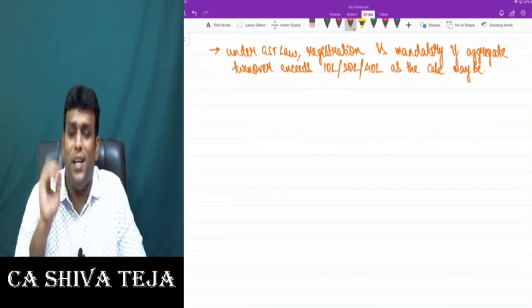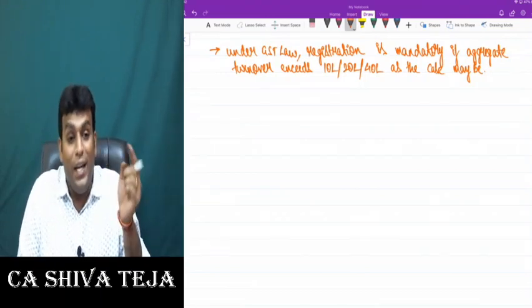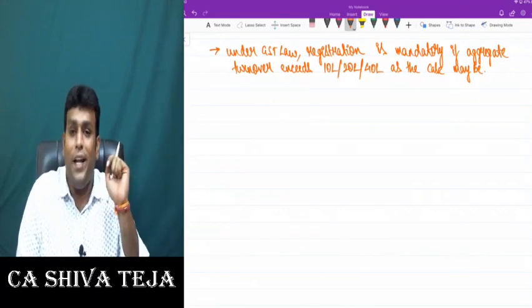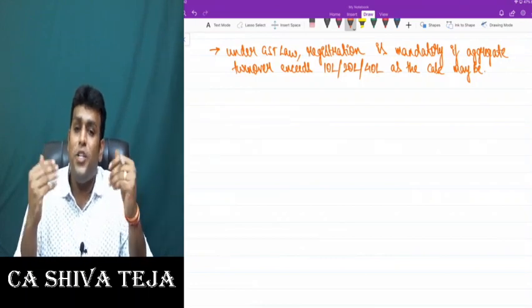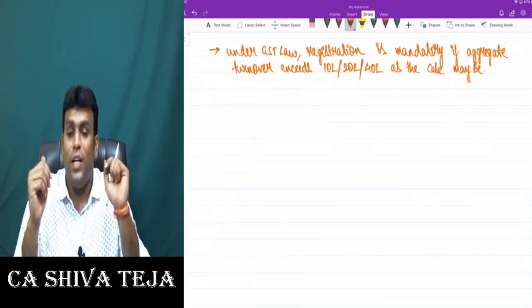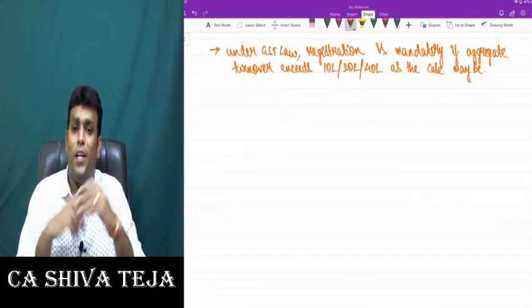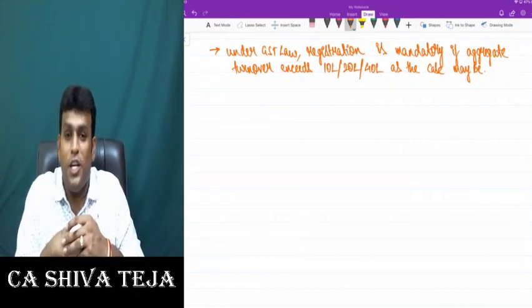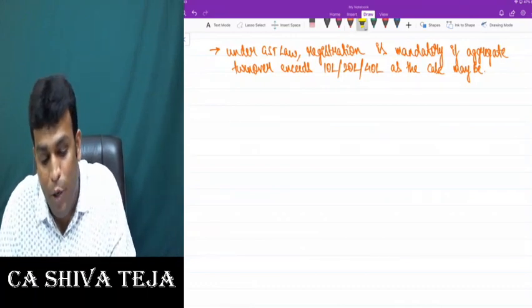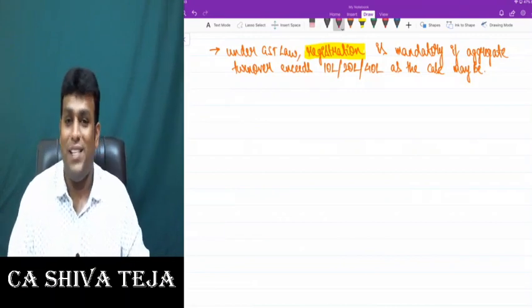That means in some cases, registration is mandatory if aggregate turnover exceeds 10 lakhs. In some cases, it is mandatory if aggregate turnover exceeds 20 lakhs. And in some cases, if aggregate turnover exceeds 40 lakhs. So in different cases, we have different limits, my dear friends. We will talk about the different limits in detail when I go to one special chapter called registration, which is a very important topic, where definitely a minimum of 4 marks will come in the exam.